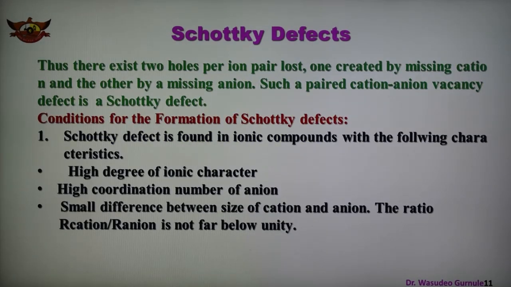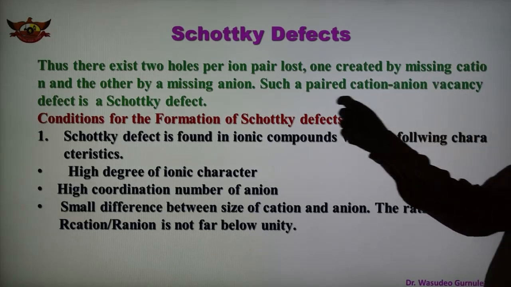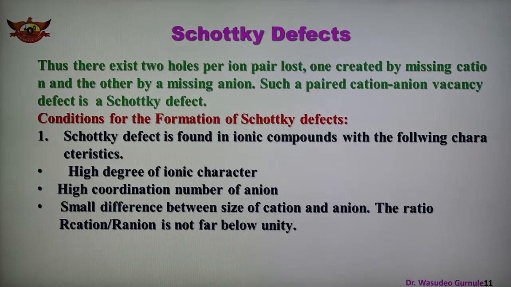In this defect there are two holes per ion pair: one hole is created by the missing cation and the other hole is created by the missing anion. Such a paired cation-anion vacancy defect is known as a Schottky defect. So a missing cation-anion pair creates a vacancy defect, which is known as Schottky defects.